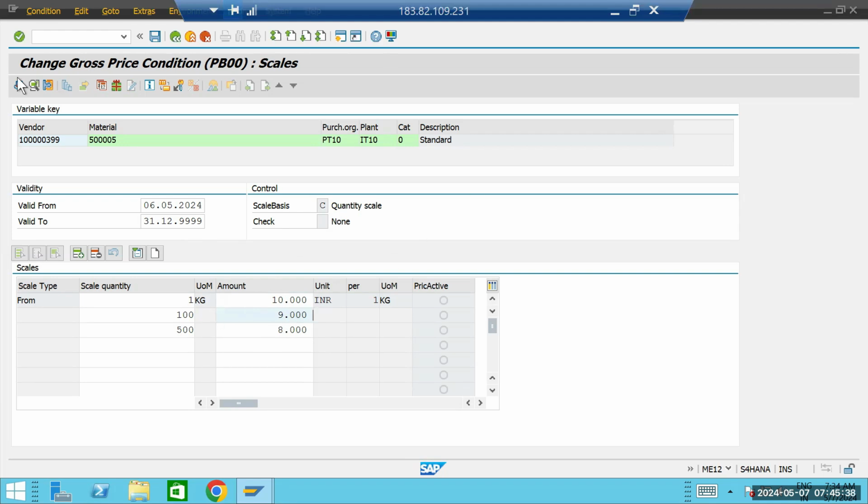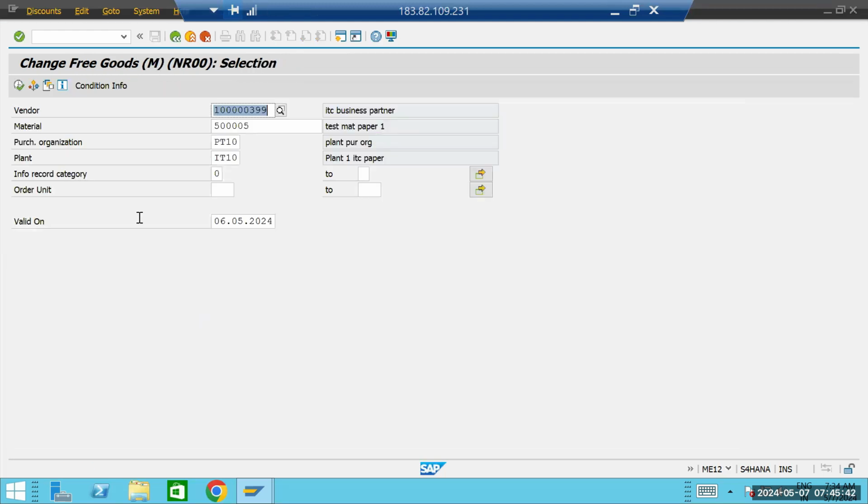Okay, now the next thing is your free goods. Now here you can see supplier does not grant free goods. Why is this showing? Because we have not selected this free goods, I believe. So let us check this one.